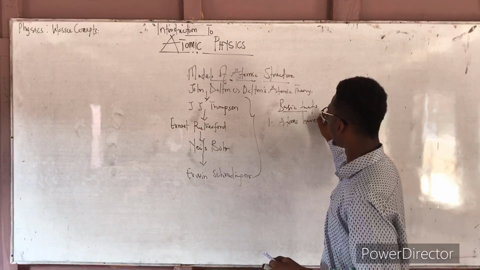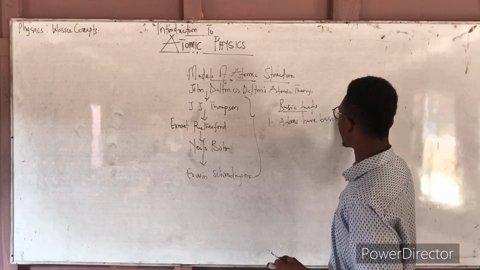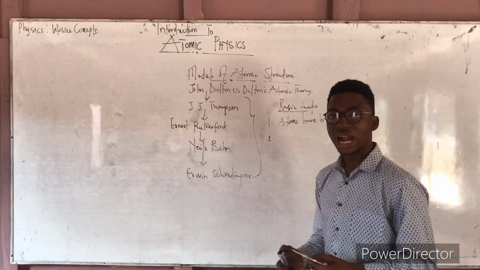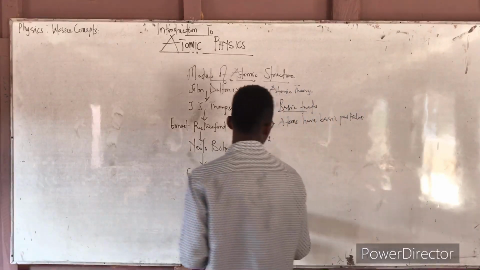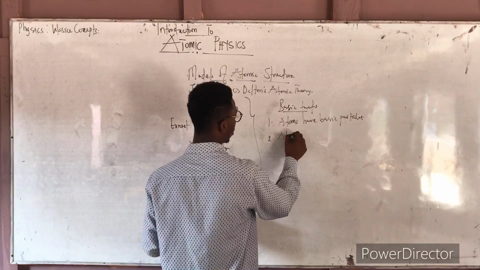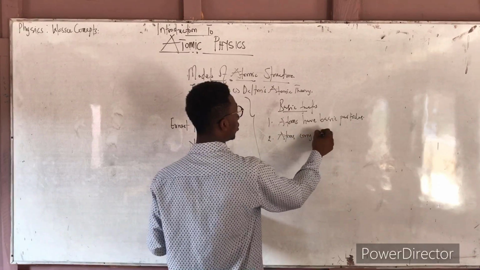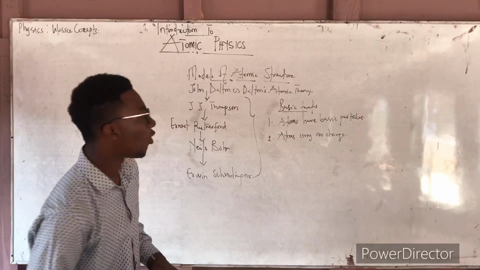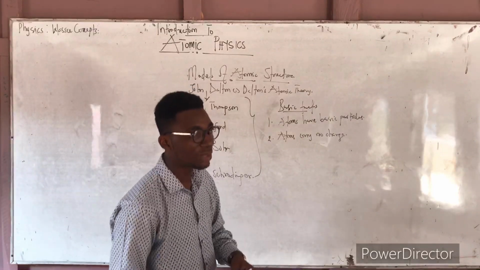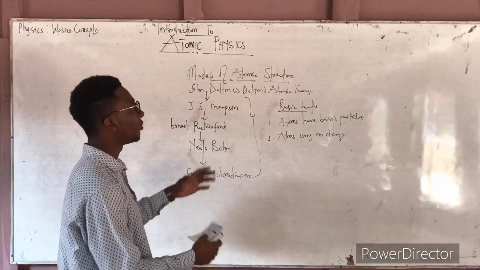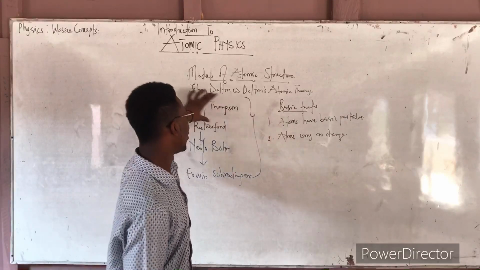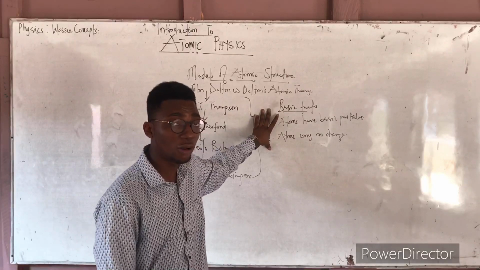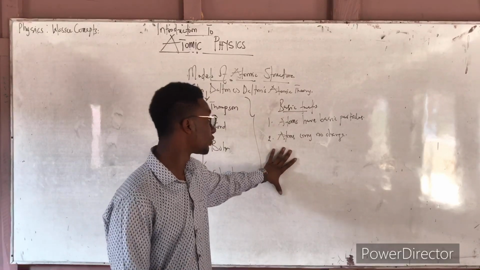And two, they said atoms carry no charge. Out of all the modifications they brought into the models of atomic structure, these are the two basic facts they never touched, because they were true for all cases: atoms have basic particles, and atoms carry no charge.